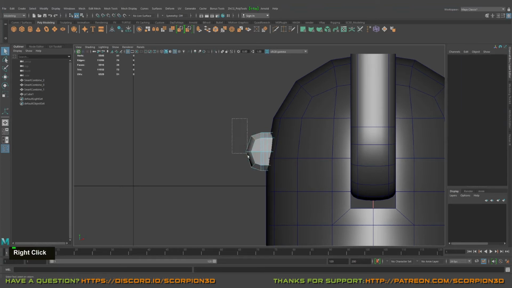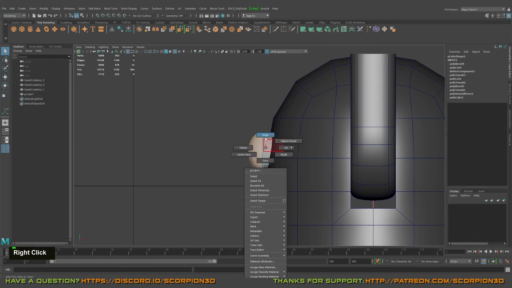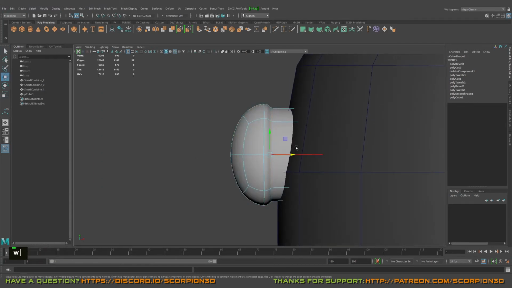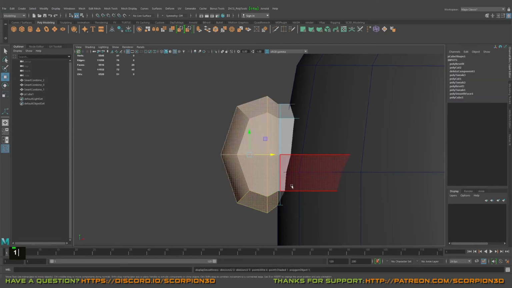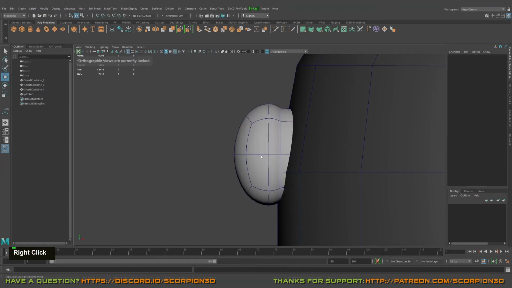Okay. Let's scale a bit, something like that. Looking pretty good. Okay, let's look how it will look in not smooth preview.